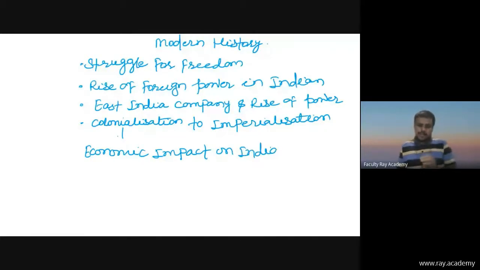So in a colony, you can say the impact is economic, but in imperialization, the impact will be political, socio-cultural and economic.